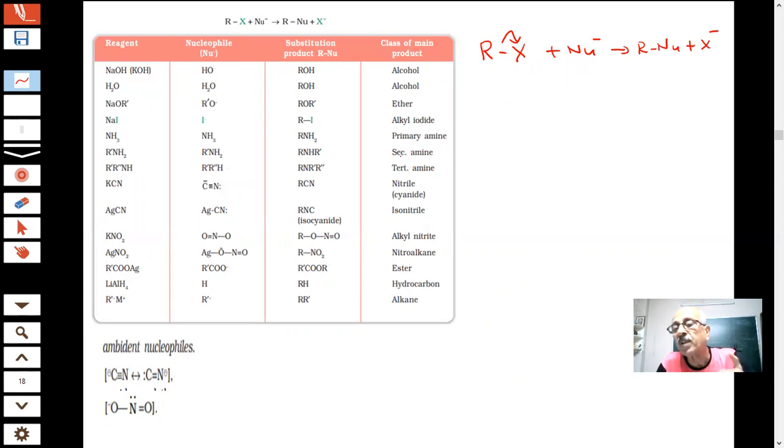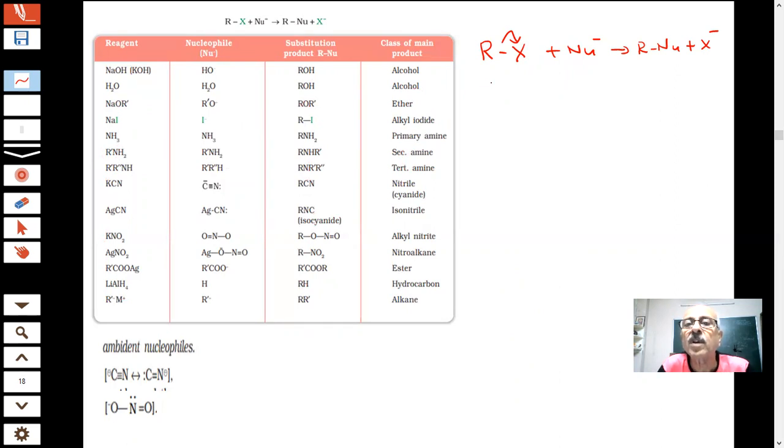This is a very important reaction for conversion, students, because alkyl halides offer a very good method of forming different types of compounds. Here you see that this is my nucleophile, this is my reagent, and these are the products which are formed.